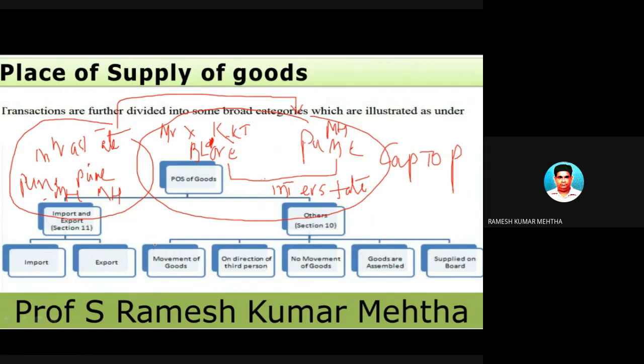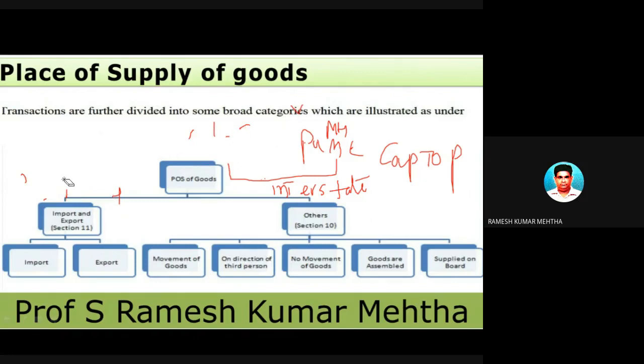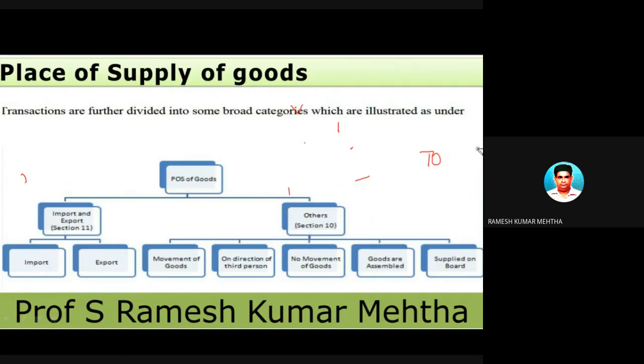the type of sale, whether it is an intrastate sale or an interstate sale of goods or services, or sorry, supply of goods and services. And for this, the fundamental thing which everybody is expected to know is a deep and in-depth understanding of the concept called place of supply of goods. Place of supply of goods is a very important concept which helps us to find out whether it is a case of interstate or intrastate.